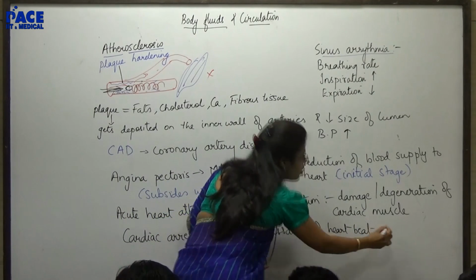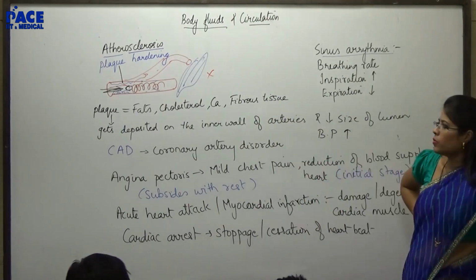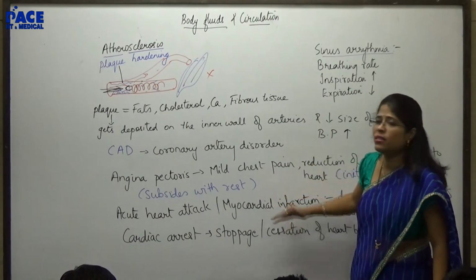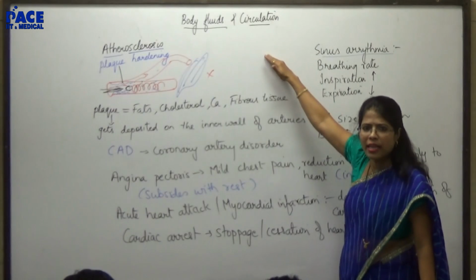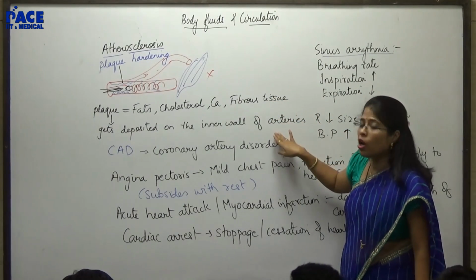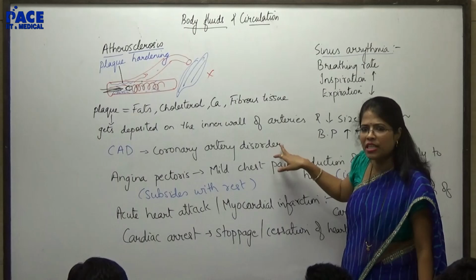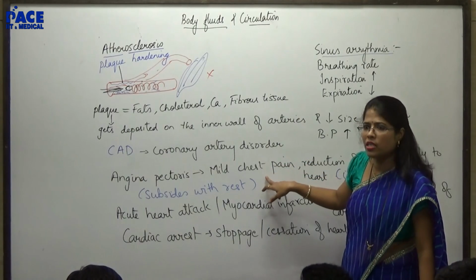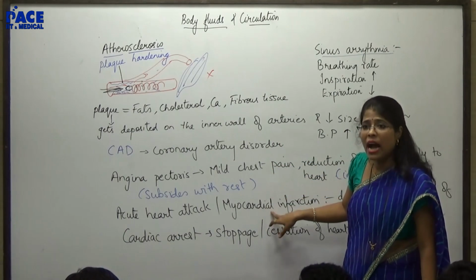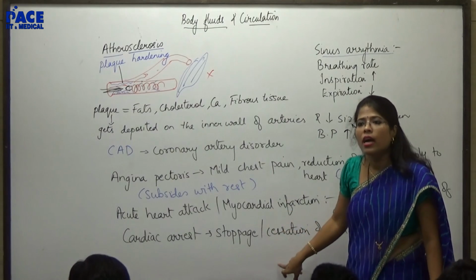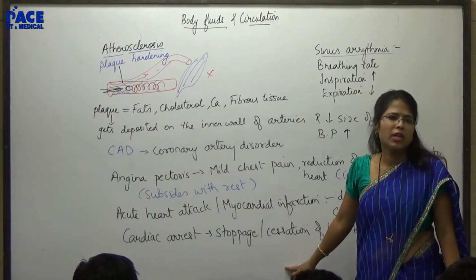Heart has stopped to function. So it's like step by step. Atherosclerosis of your coronary artery, CAD. CAD is not taken care of, angina pectoris. Angina pectoris not taken care of, heart attack. Heart attack not taken care of, cardiac arrest. That can lead to the death of the person.